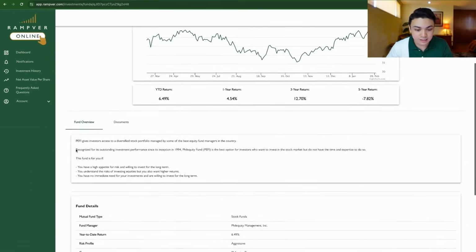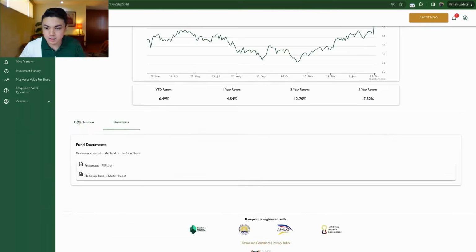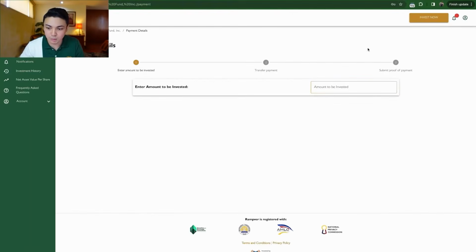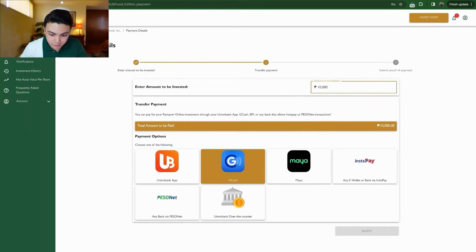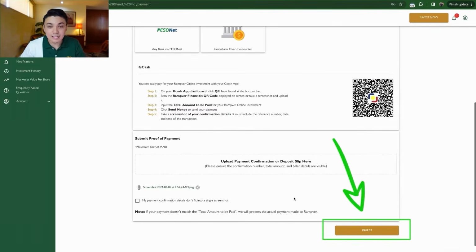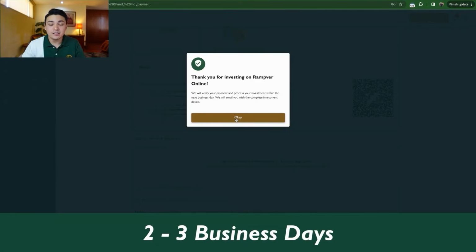more details. I can see the fund fact sheets. So ready na ako to add to my fund. It's the same process again. Invest now. Tapos dito mo lalagay, I want to invest. Dapat 10,000 naman ngayon. So let's just say I pay through the same GCash. Diba? Upload payment. And then I will click Invest. Okay, so again, this will be processed within the next business day.